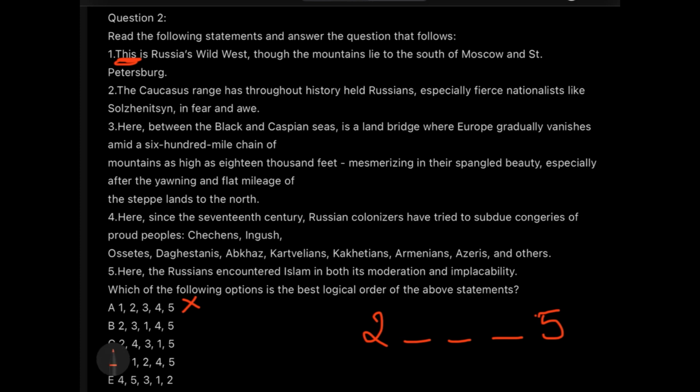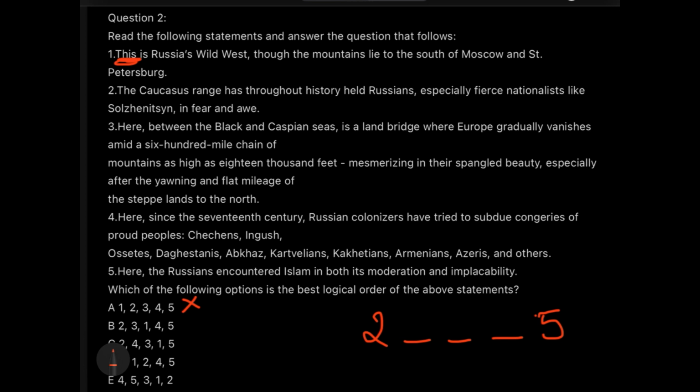Now let's check the third statement. "Here, between the Black and the Caspian Seas is a land bridge where Europe gradually vanished amid a 600-mile chain of mountains as high as 18,000 feet, mesmerizing in their spangled beauty, especially after the yawning and the flat mileage of the steppe lands to the north."